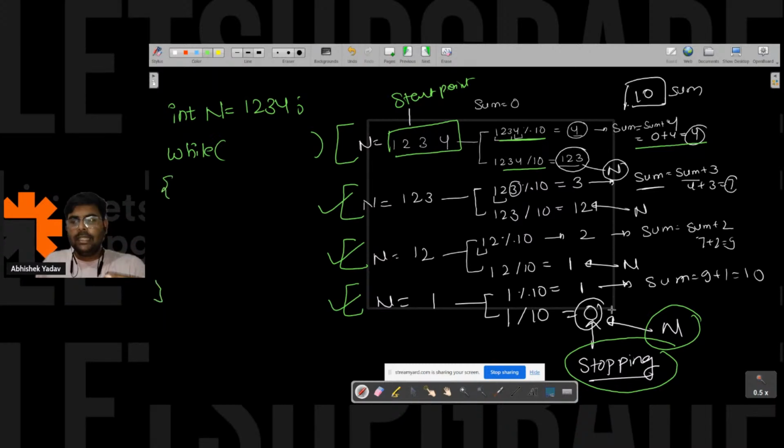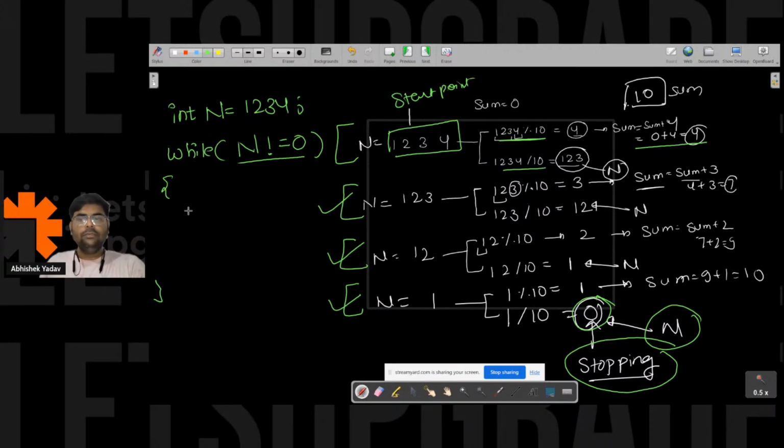Since here you are saying I have to stop at 0, the moment the value of n is 0, I have to stop. So here I can write, till the time n is not equal to 0, I will execute the body of the while loop. The moment the value of n is equal to 0, I will stop. Right, everyone? This is the condition here.